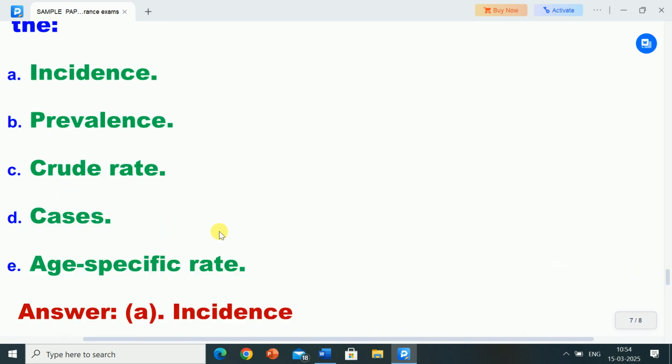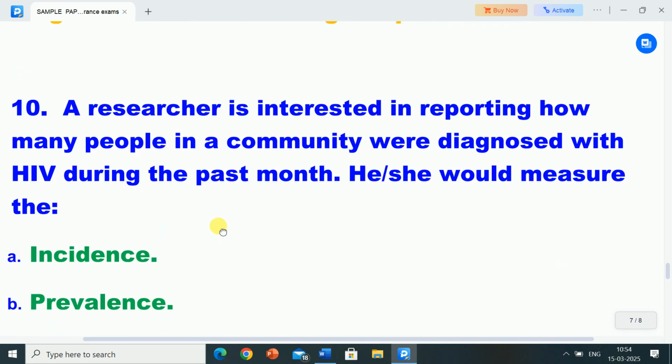Correct answer is option A, incidence. He would measure the incidence.